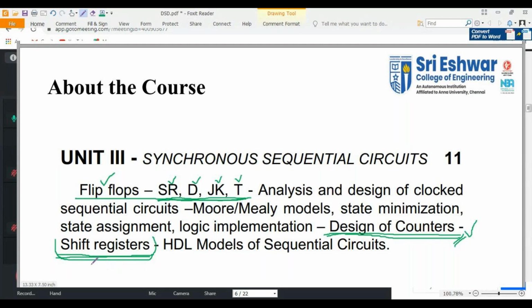Shift register is an entire theory topic. You will not get any problem. They will ask you to explain in detail about each type. You have 4 types in shift registers, so they will ask you to explain each type in detail. Like that you may get questions in part B. So these are all the important questions you may get from unit number 3 for your internal test 2.